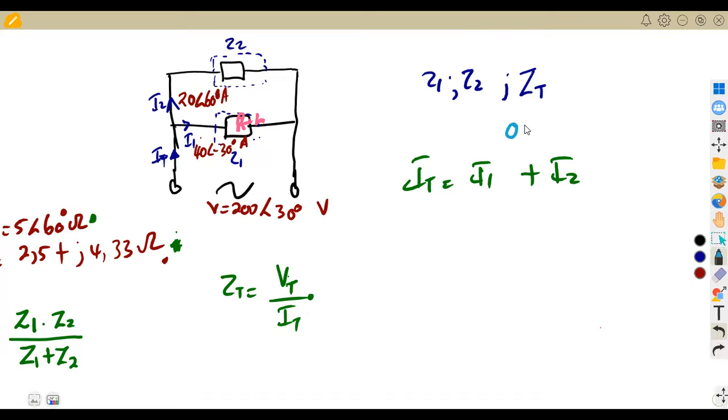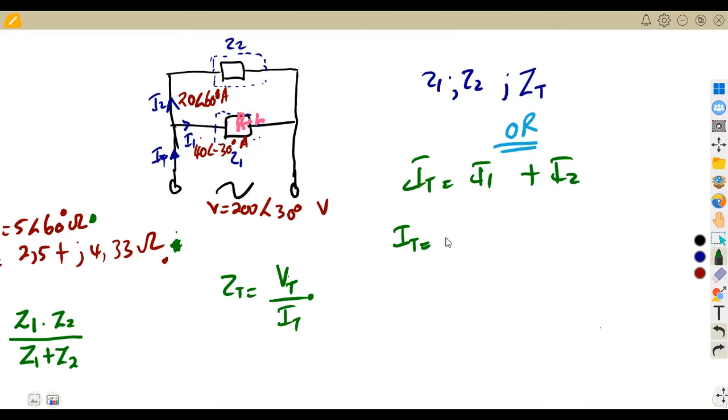All right, so that is another way that we could have calculated our total impedance. So let's start by calculating the total current first. We are going to have our total current from I1 plus I2, but now it's addition, and I said addition must be in rectangular form, but check, now these are in polar form. Let's just try to convert them.